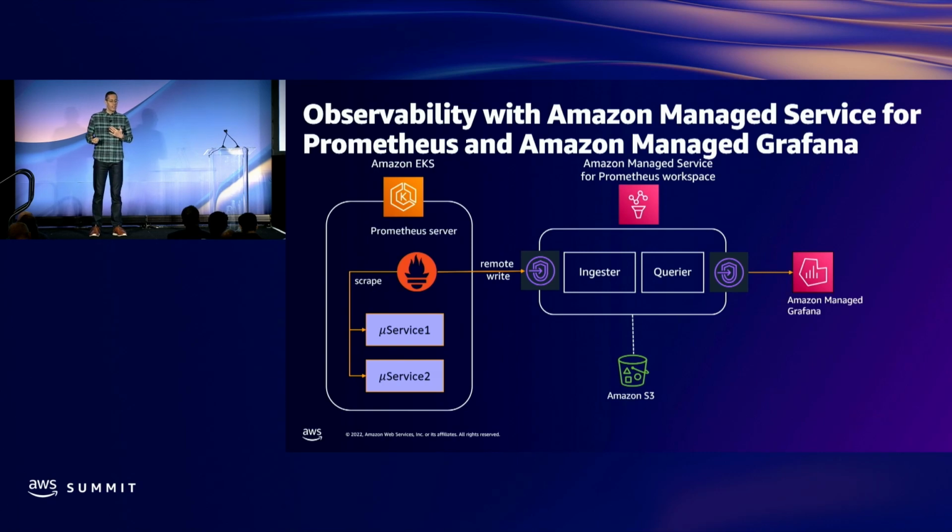So let's go a little bit deeper and walk through an illustration of how we use those two solutions together. The first thing we need to do is, even though we have a managed Prometheus, you still need to have a collector installed in your cluster, right? In this example, it's an EKS and Kubernetes cluster.